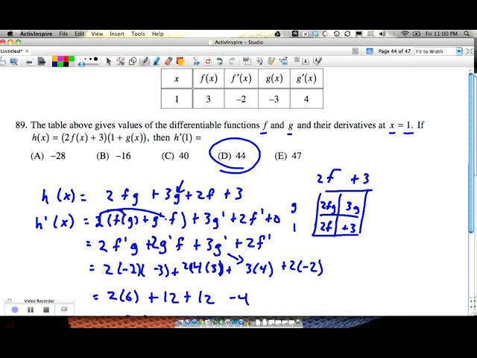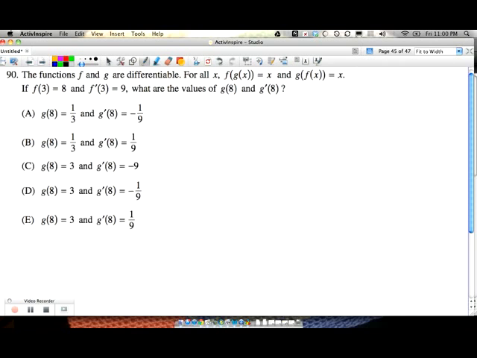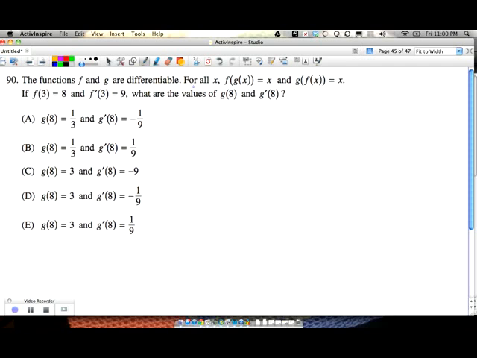All right. Whoa, skipped too many there. What have we got? We only got 3 left. Let's do it. The functions f and g are differentiable for all x. F of g of x equals x, and g of f of x equals x. That means that g equals the inverse of f. F of 3 equals 8. F prime of 3 equals 9. What are the values of g of 8 and g prime of 8? Well, first of all, I can cross out A and B, because if f of 3 equals 8, all you do is switch the x and y for g, so g of 8 equals 3.